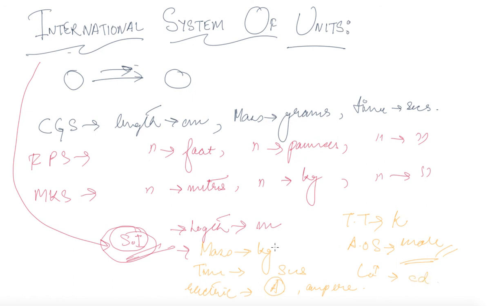Now, the next question that we come to is, what is this length meter? What is 1 meter? We should have a standard measure as to what 1 meter amounts to. What is its physical value?